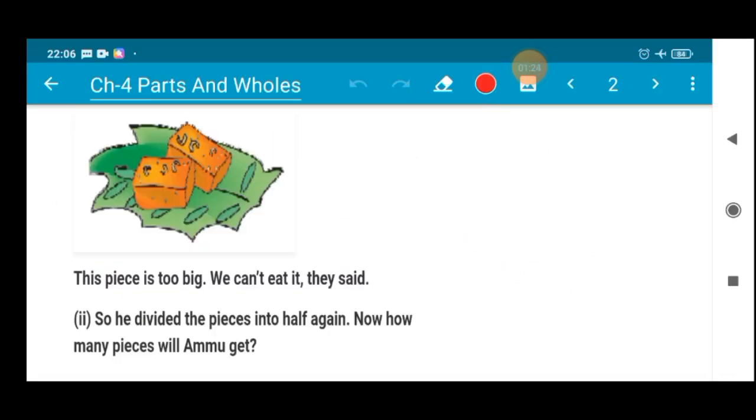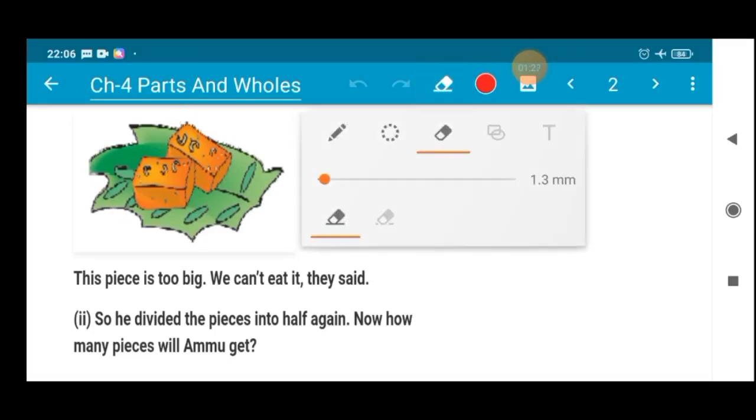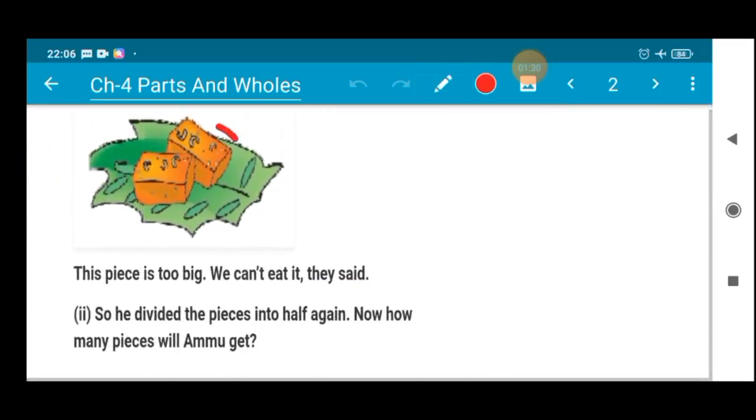So after dividing, that is cutting into half, the pieces were looking like this, 1 by 2. Now this piece is too big, we can't eat it, they said. Now Amu and Anu are saying that these pieces are very big, we will not be able to eat. So what does their father do? He divided the pieces into half again. Now Ramesh, Amu and Anu's father, divided this halwa again into two pieces, into half.